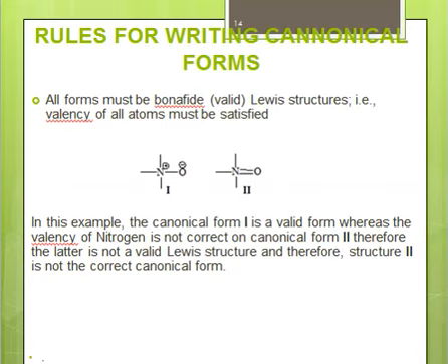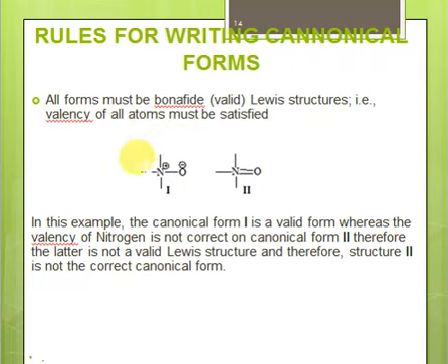Right? So rule number 1 is that all canonical forms which you draw for a structure must be a valid Lewis structure. It means the valency of all the atoms must be satisfied. In general, carbon cannot form 5 bonds, nitrogen cannot form 5 bonds, right? Just for example, we are sharing the example of this nitrogen oxide molecule. So here we have nitrogen forming 4 bonds, and nitrogen is having positive charge. Oxygen is forming 1 bond, and oxygen is having negative charge. So valency is satisfied, a valid Lewis structure, right?